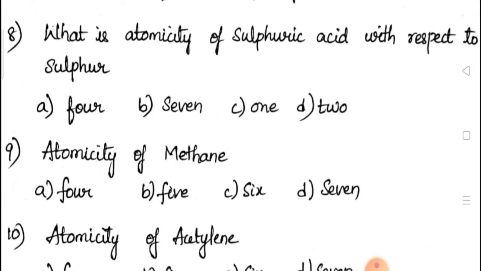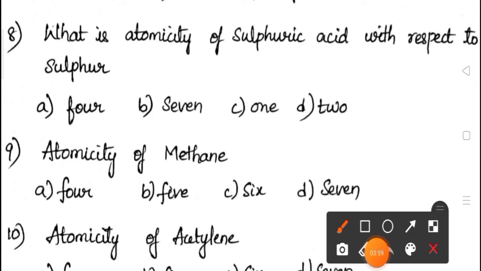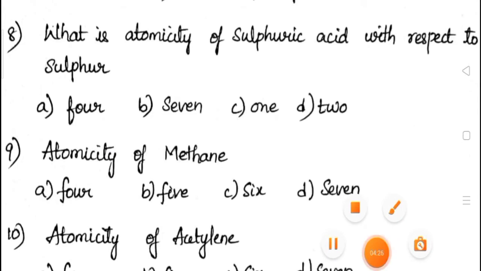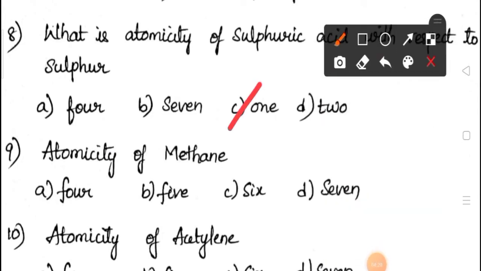Coming to the eighth question: what is the atomicity of sulfuric acid with respect to sulfur? Simply, they haven't asked the atomicity of sulfuric acid. If they asked the atomicity of sulfuric acid completely, you need to calculate 2 plus 1 plus 4, that is 7. But with respect to sulfur, they are asking how many atoms of sulfur are there? Only one atom. So the correct answer for this question is 1. Understand the question properly so that you can write the answer correctly.